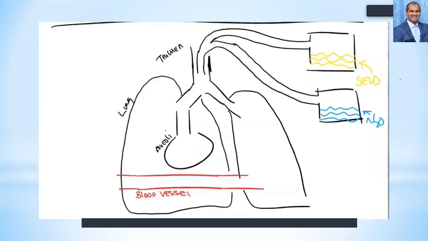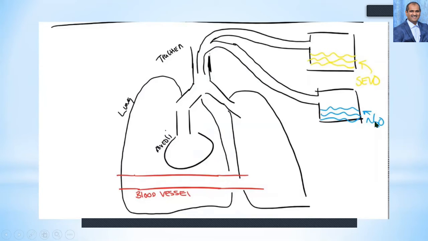Here you can see that through the trachea, sevoflurane and nitrous oxide are both administered, going to the lungs and entering the alveoli.